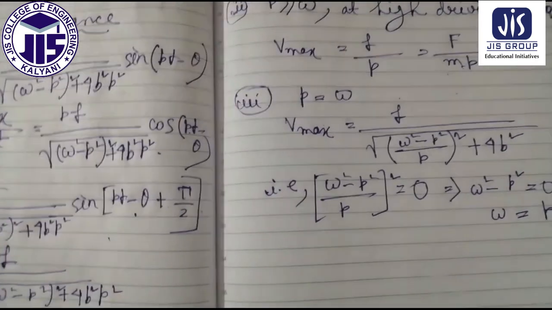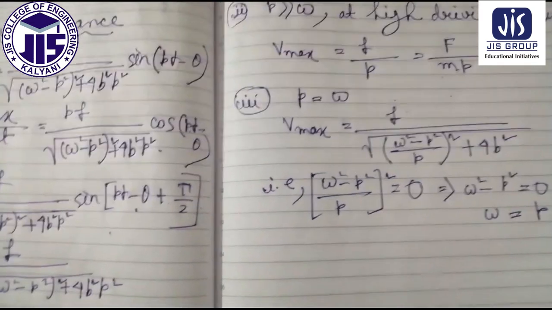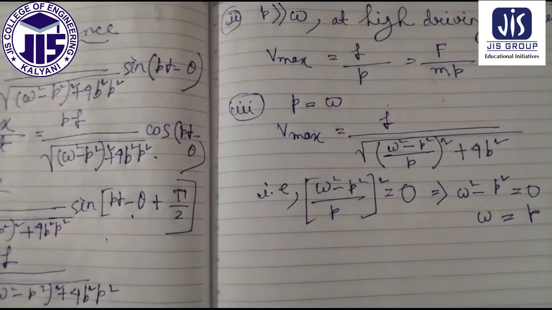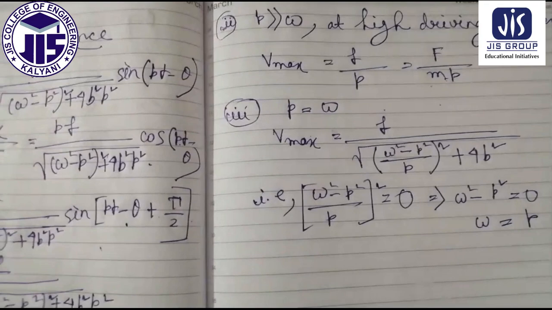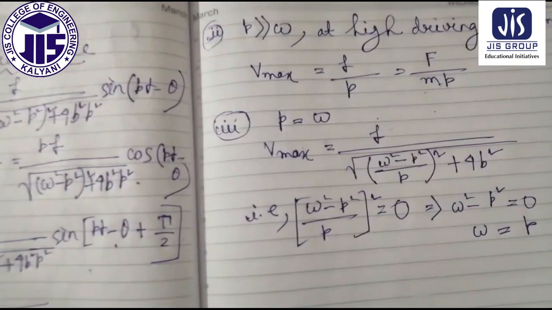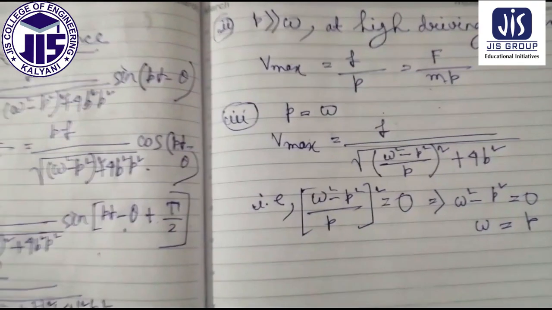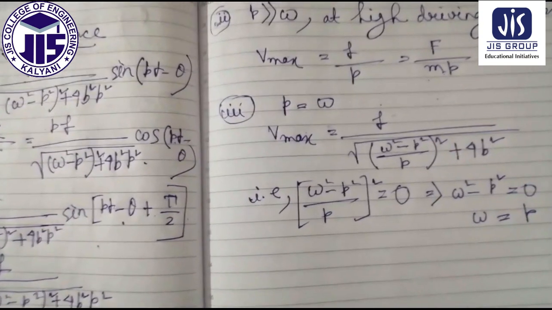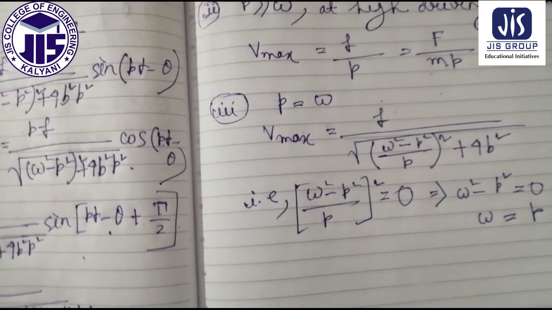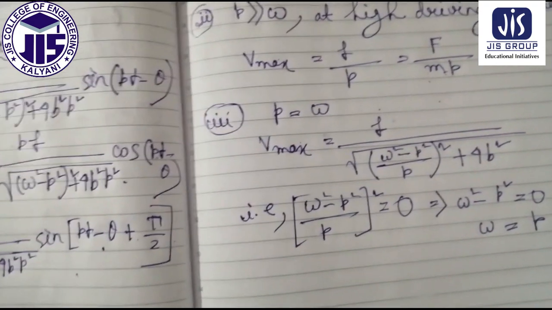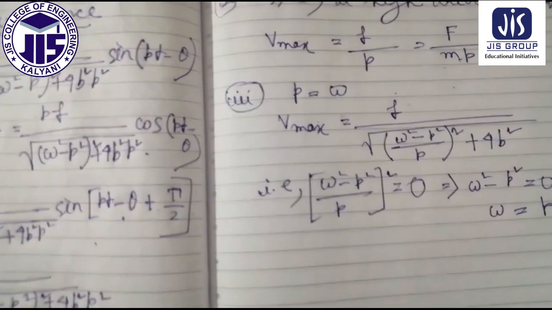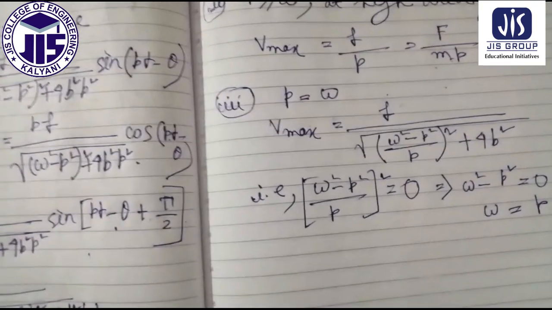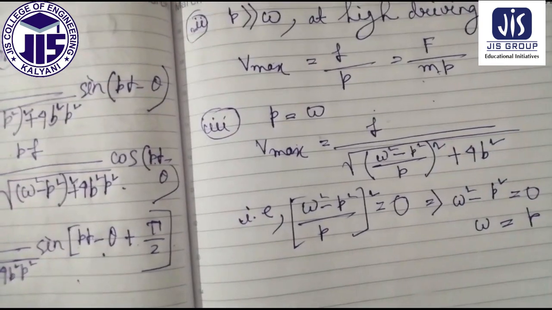Means for both amplitude and velocity resonance, the natural frequency of the oscillator, which is omega, must be equal to the frequency of the driving force, that is P. So the variation of the amplitude near omega equal to P is also good to show. Velocity resonance occurs when the frequency of the applied force, which is P, is equal to the natural frequency of the oscillator.